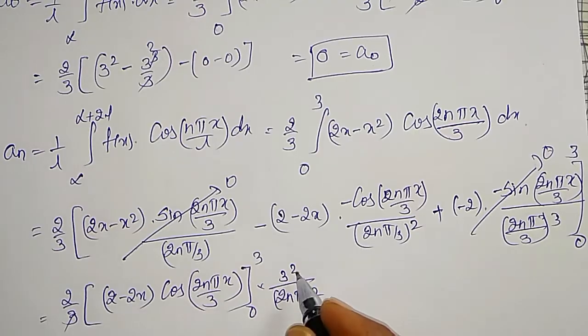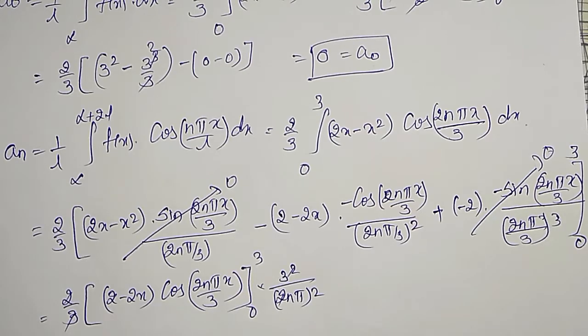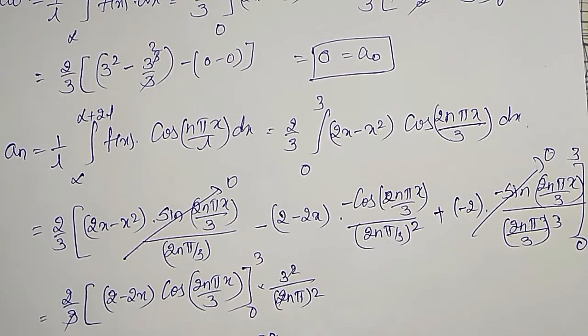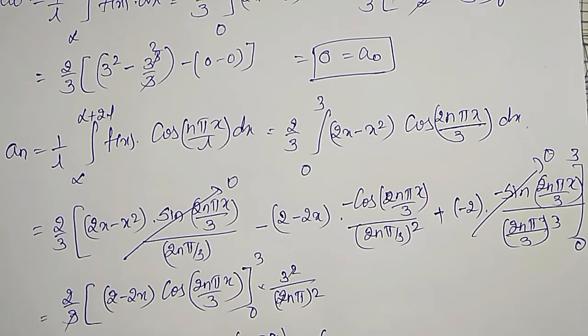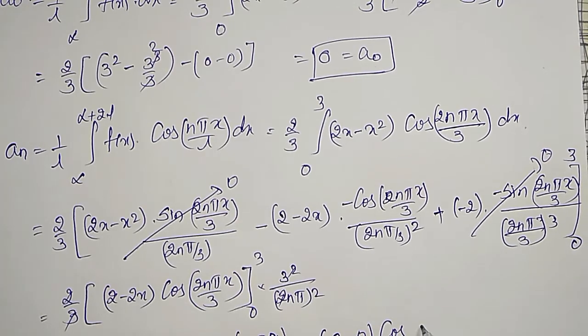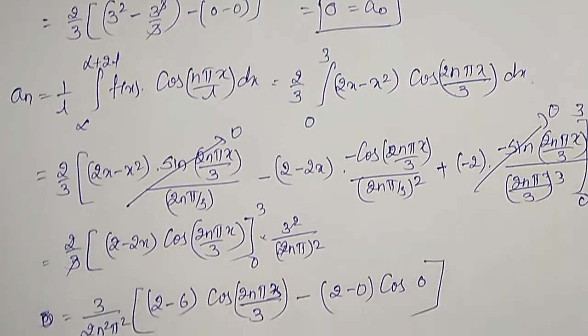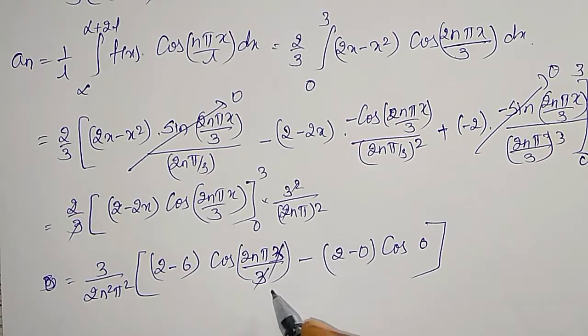Therefore, one of the 3 cancels, and one of the 2 cancels. That is equal to 3 divided by 2n square pi square into upper limit x equal to 3: 2 minus 2 into 3, 6, into cos of 2n pi x divided by 3, x is 3, minus lower limit x equal to 0: 2 minus 0 into cos of 0. Okay, this is substitution. Then 3 cancels here.